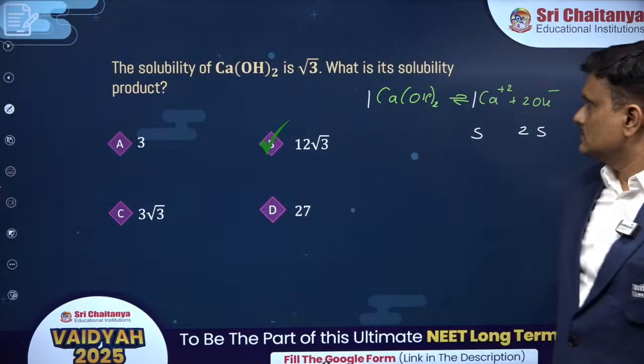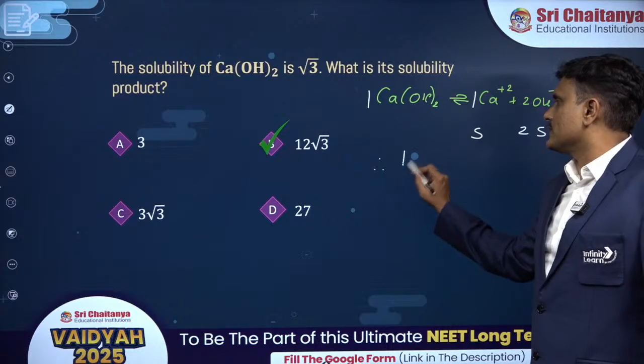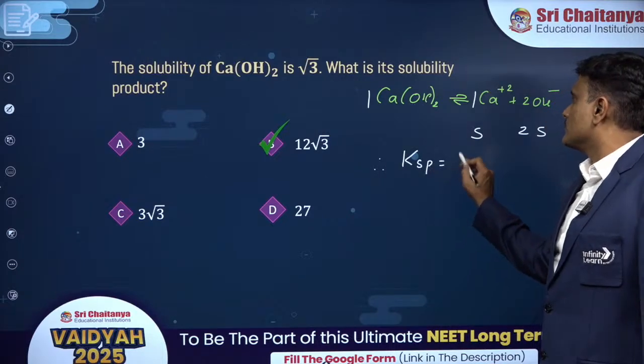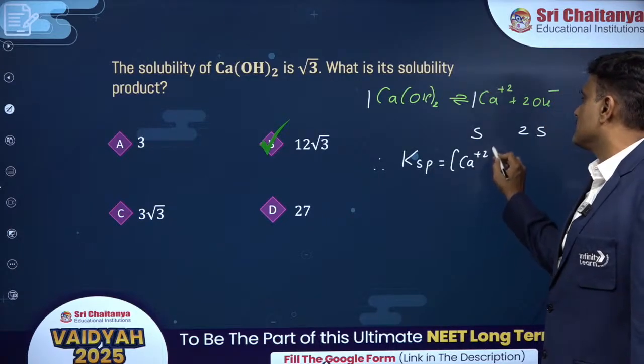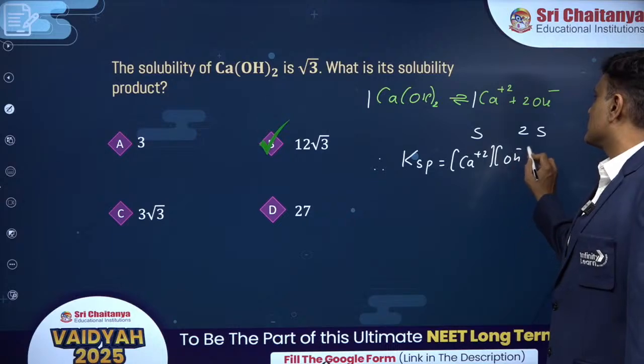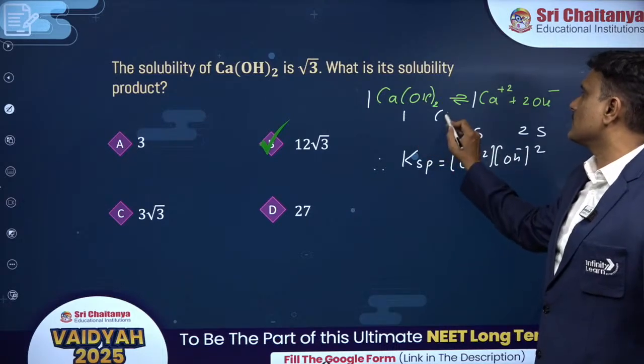So the Ksp of this will be equal to what? Concentration of the products by reactant. And the reactant's concentration will be 1 because it is a solid.